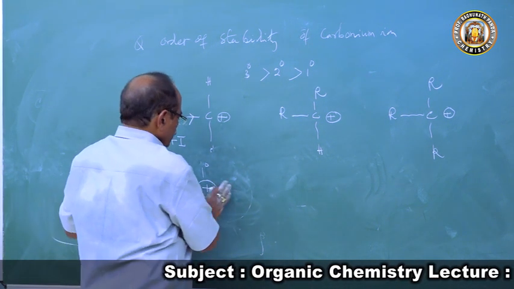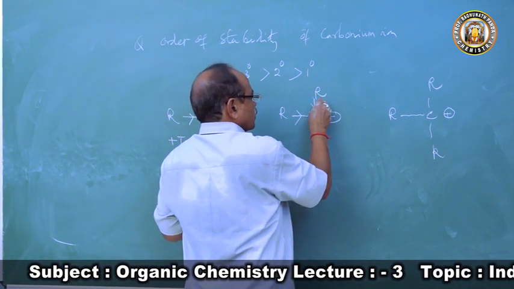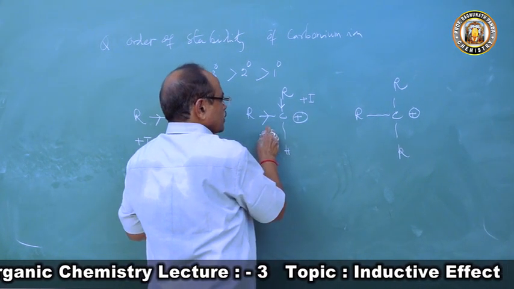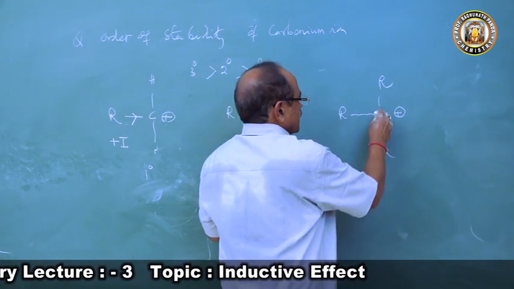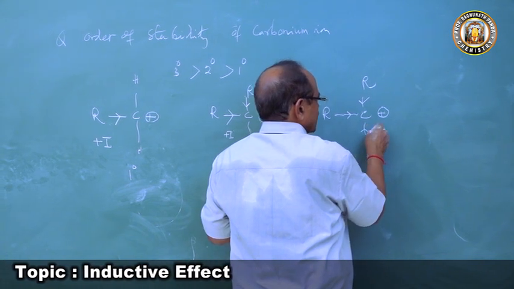When you come to this one, here there are 2 alkyl groups. So this will cause plus I effect, and this will cause plus I effect, so the positive charge will decrease twice. If you come to the tertiary carbonium ion, the positive charge will decrease thrice.